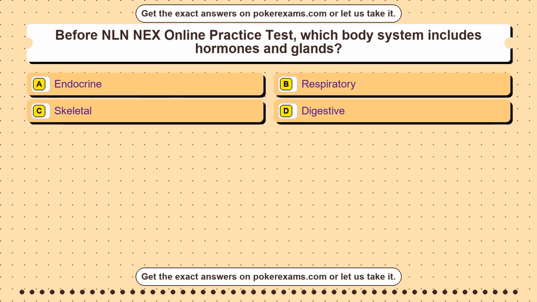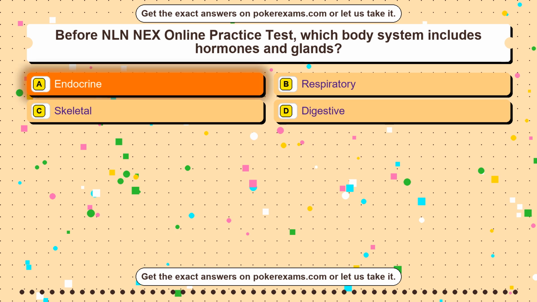Question 5. Before NLN NEX Online Practice Test, which body system includes hormones and glands? Option A. Endocrine. Option B. Respiratory. Option C. Skeletal. Option D. Digestive. The correct answer is option A.